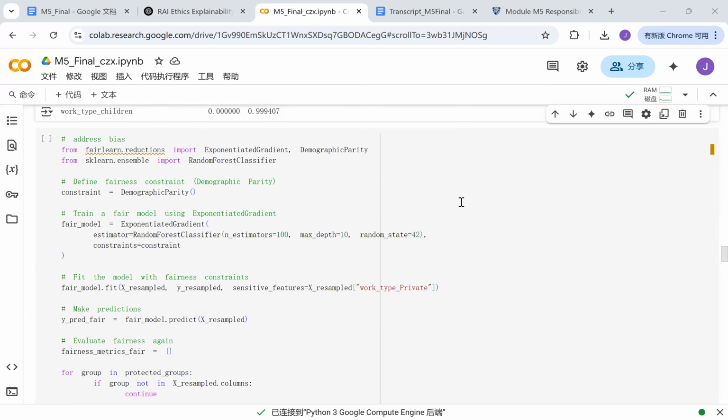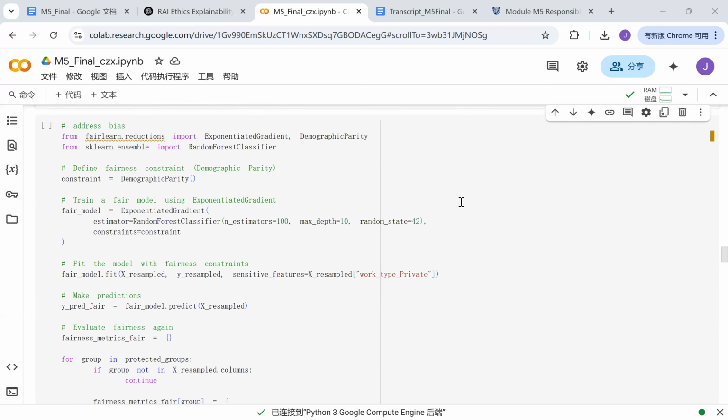And this is how we reduce the bias. This code helps make the model fair by ensuring different groups have similar chances of getting positive predictions. It does this using demographic parity, which means the model shouldn't favor one group over another.